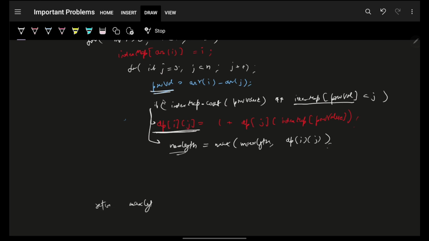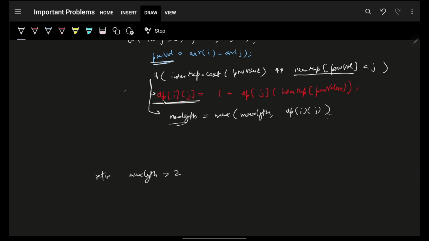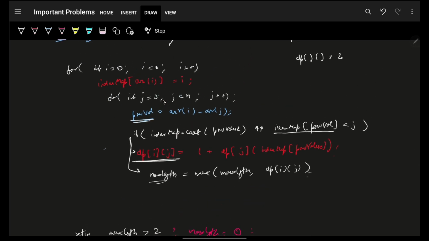Make sure that this maximum length obviously should be more than 2, which is starting from 3 itself. That's the question's demand, not our demand. So I'll just say if it is more than 2, then obviously return the maximum length. And if not, then return 0, because that's what I have to return. And that is how simply you can do it.